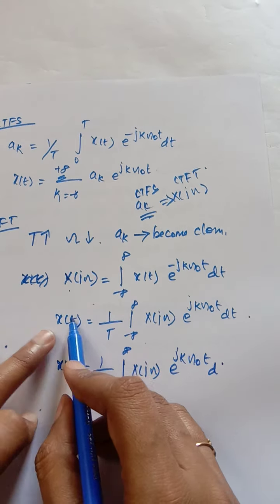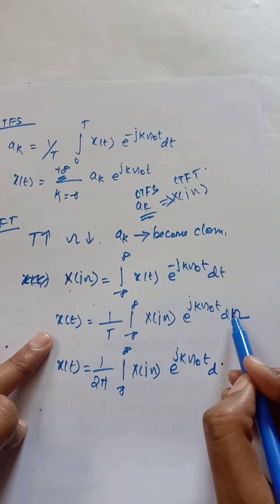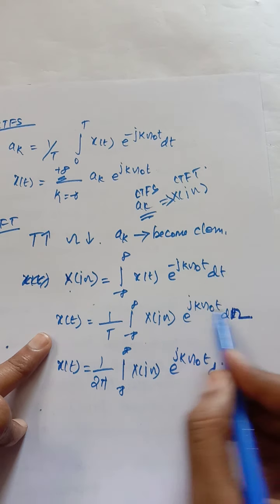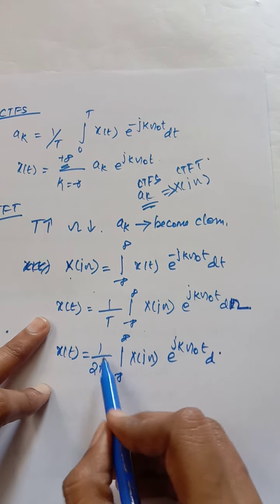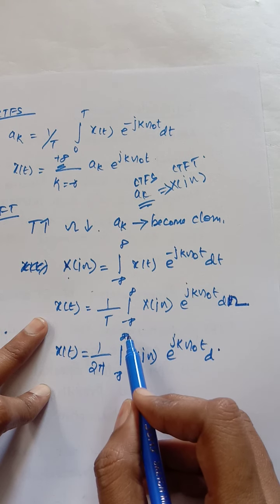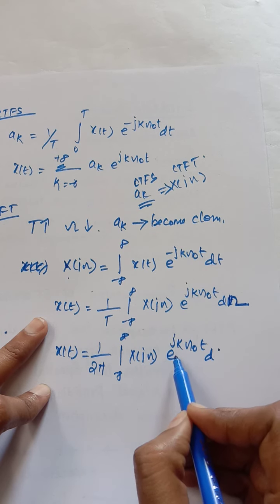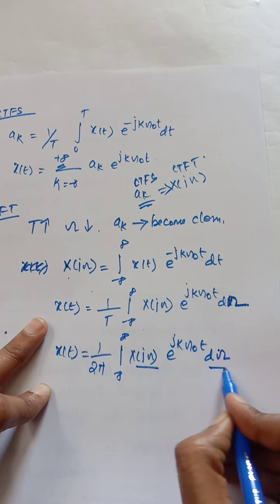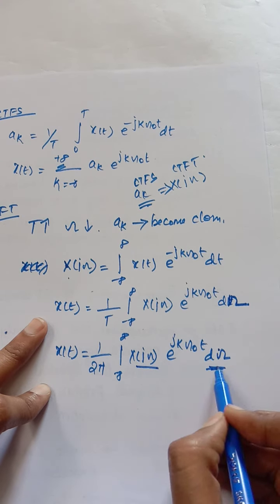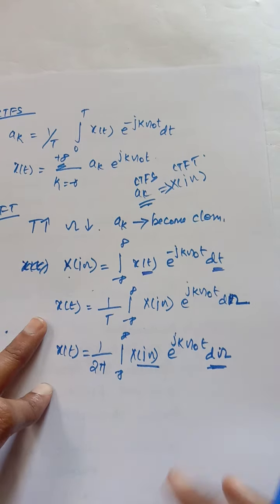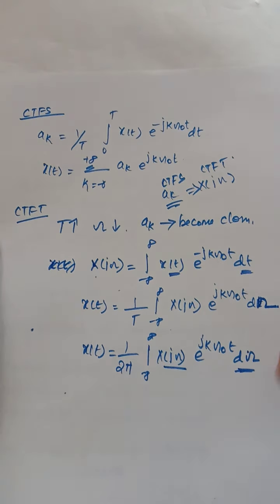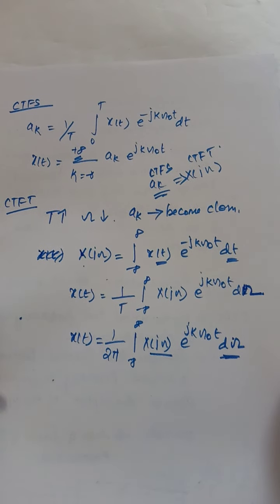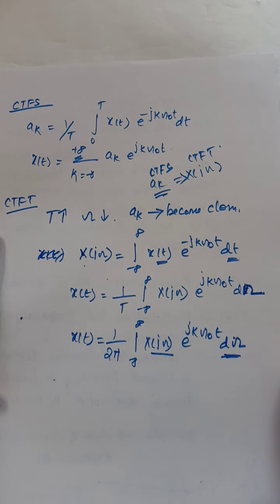Sorry, here it is omega. So x of t is 1 by 2 pi integral minus infinity to infinity X of j omega e power j omega t d omega, because here we are integrating with respect to omega, that is, with respect to frequency. So this is the correlation between the CTFS and CTFT.